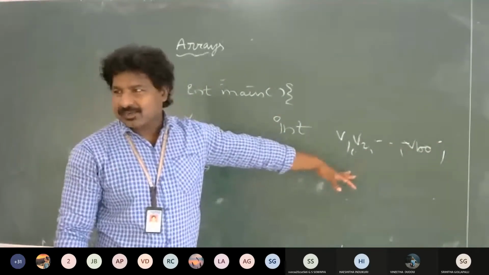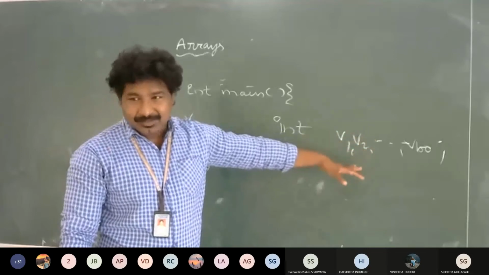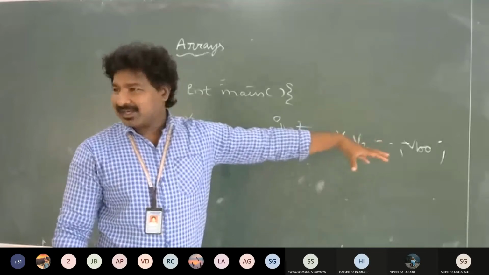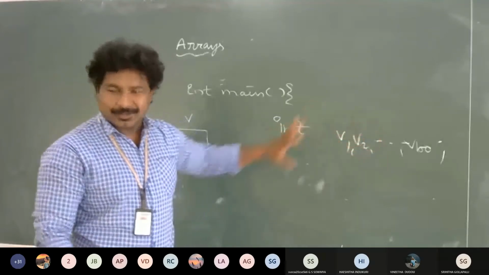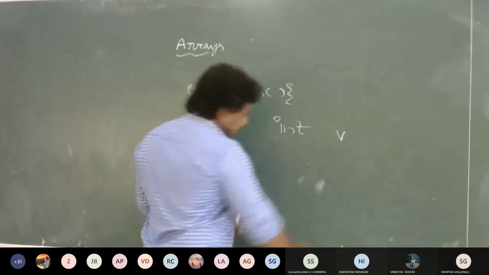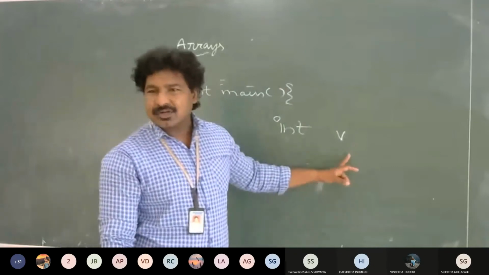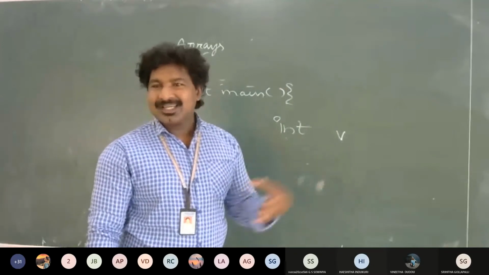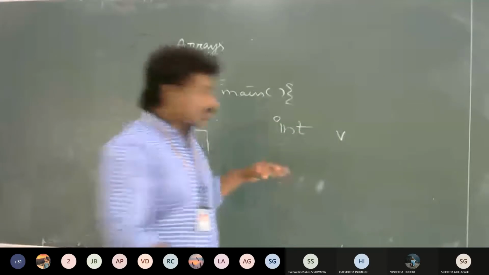I said that this is not good. It is very difficult to remember the name of each variable and what value I put in there. So instead of this, they thought of having only a single name, but with a capacity of storing 100 values. How do I show that?